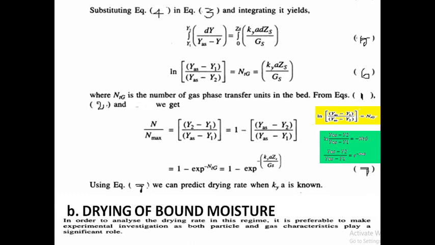Next, drying of bound moisture. What is bound moisture? Bound moisture is water that cannot evaporate easily, and there is pressure on such water. In order to analyze the drying rate in this regime, it is preferable to make an experimental investigation, as both particle and gas characteristics play a significant role. Thank you for your attention.